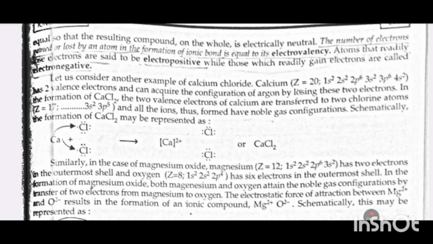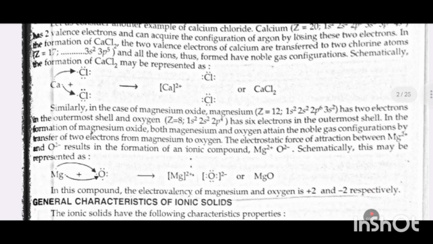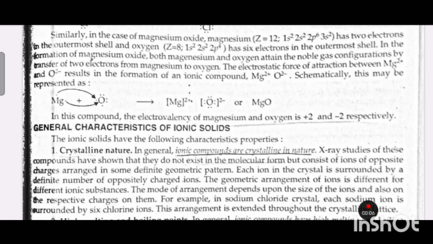In the formation of calcium chloride, the two valence electrons of calcium are transferred to two chlorine atoms, Z equal to 17, 3s2, 3p5, and all the ions thus formed have noble gas configurations. Schematically, the formation of CaCl2 may be represented as.